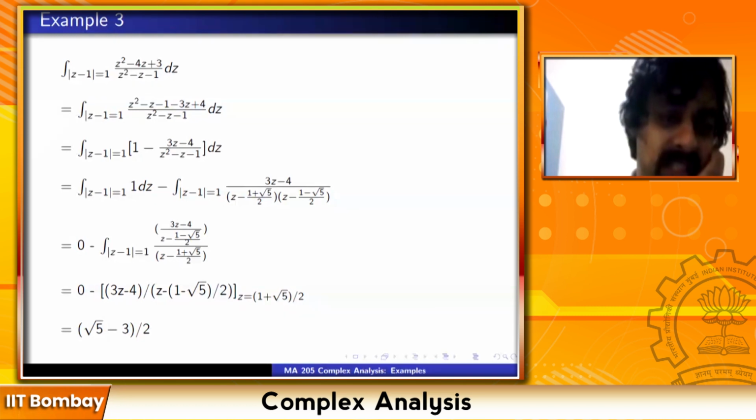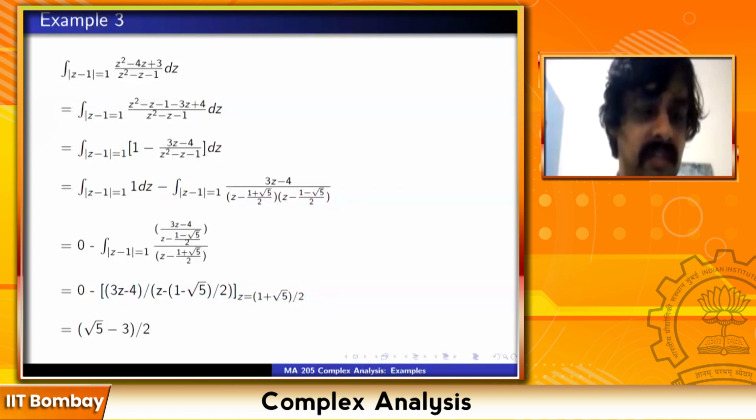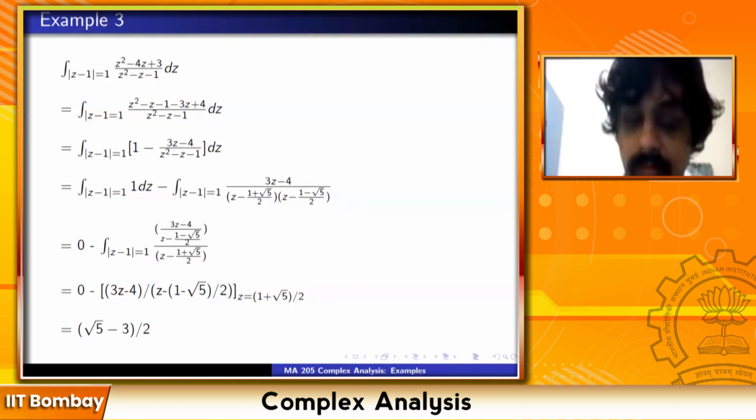Of course, I won't discuss these little calculations, which are very simple. Substituting and rearranging terms is not something that we should be discussing in these lectures. So you get the final answer root 5 minus 3 upon 2. I have done these calculations quite carefully, but in case somebody finds an error, please point it out to me. Any doubts? No, I think it's fine.